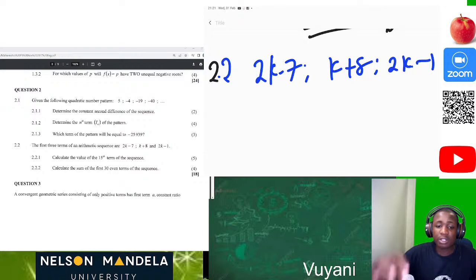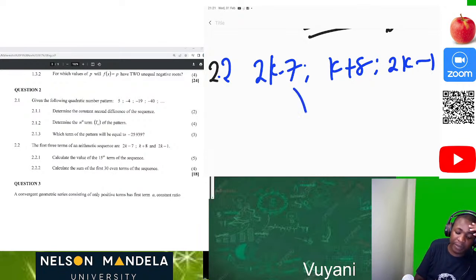Let's solve. So they've told us that this is an arithmetic sequence. So what does the question want? Because we already know that an arithmetic sequence has a constant first difference. The first differences are just equal to each other. Now on 2.2.1, they say calculate the value of the 15th term of the sequence. So in order for us to calculate that, we must first know our general term. So let's solve first for the value of k.